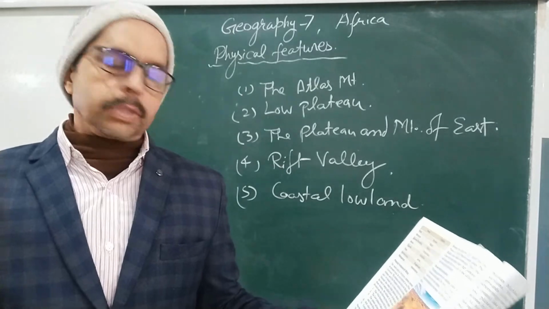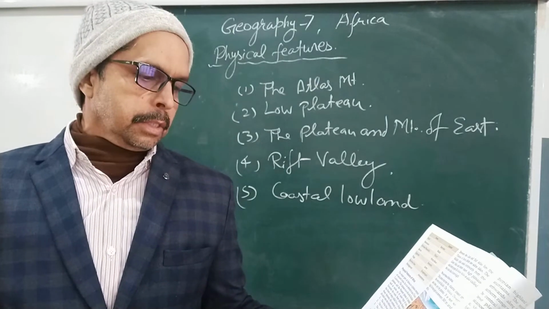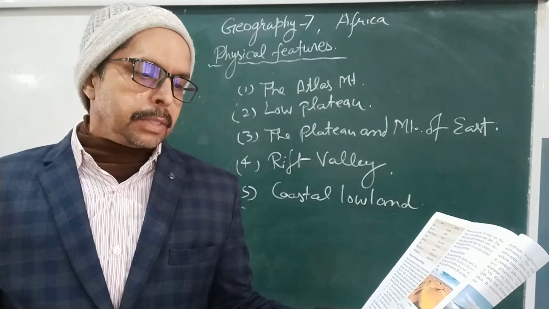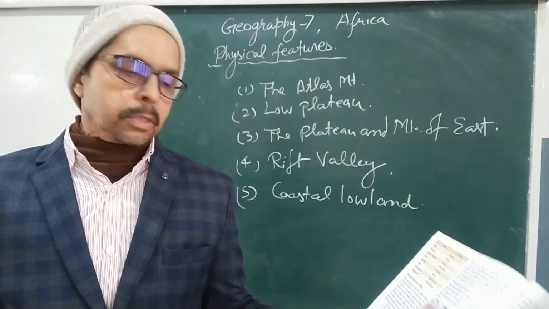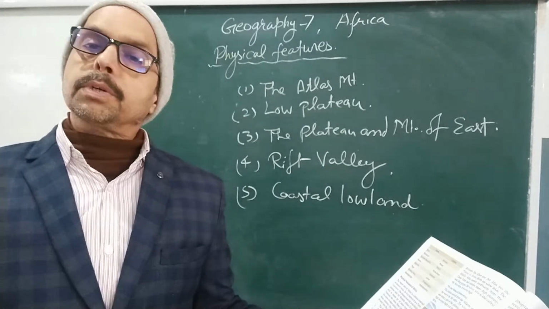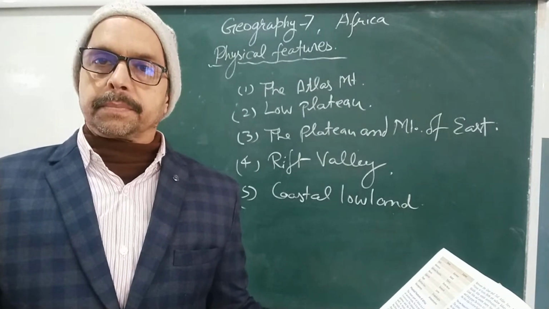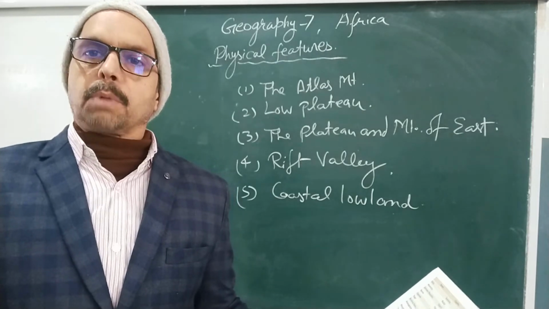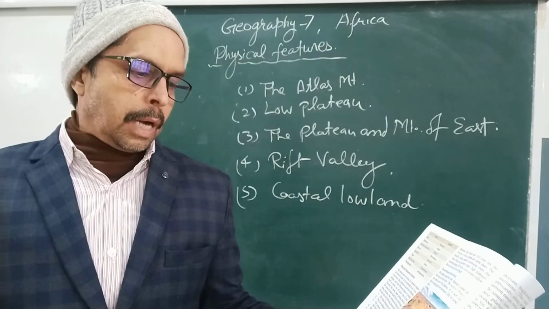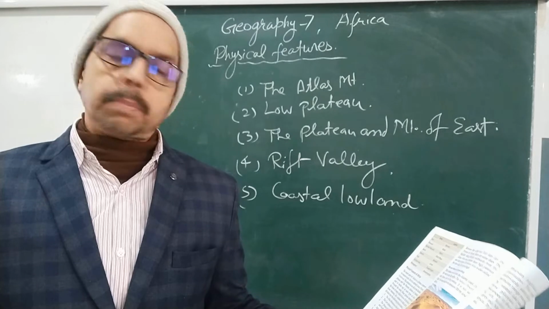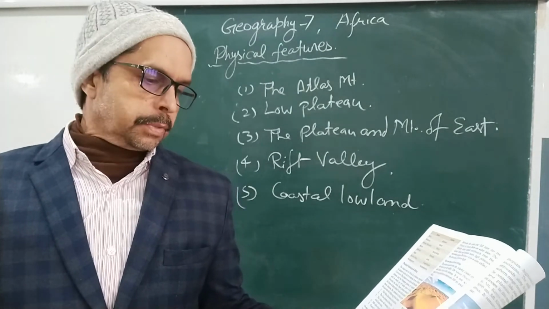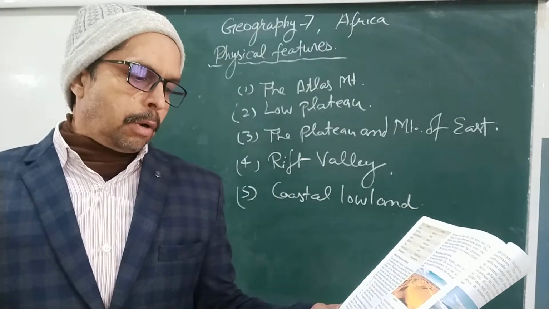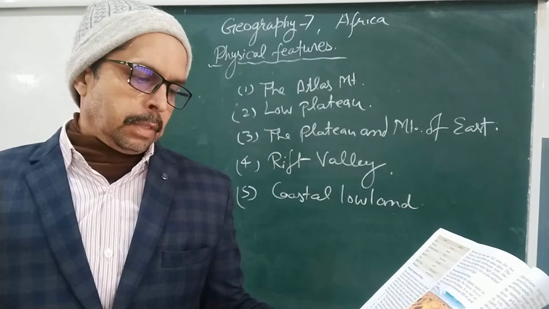The plateaus found in the Saharan region are called the Ahaggar Mountains and the Tibesti Mountains. These two mountains are found in the middle of the Sahara. Sahara is the largest desert, and in the desert these mountains are situated. Lake Chad is also found in this area.